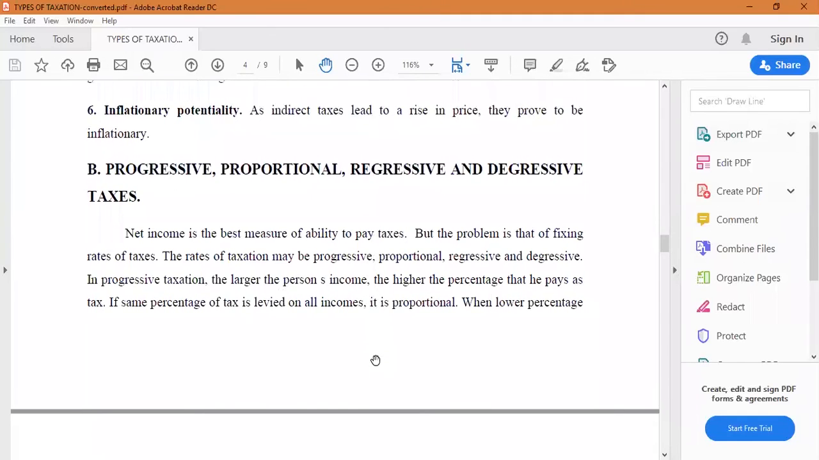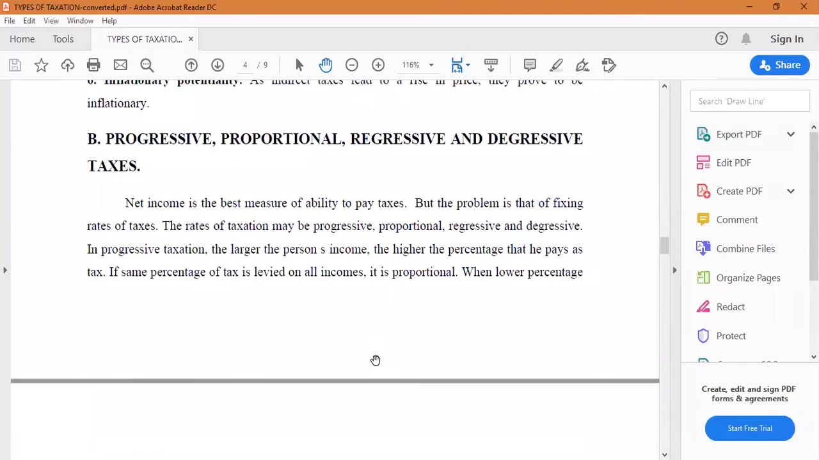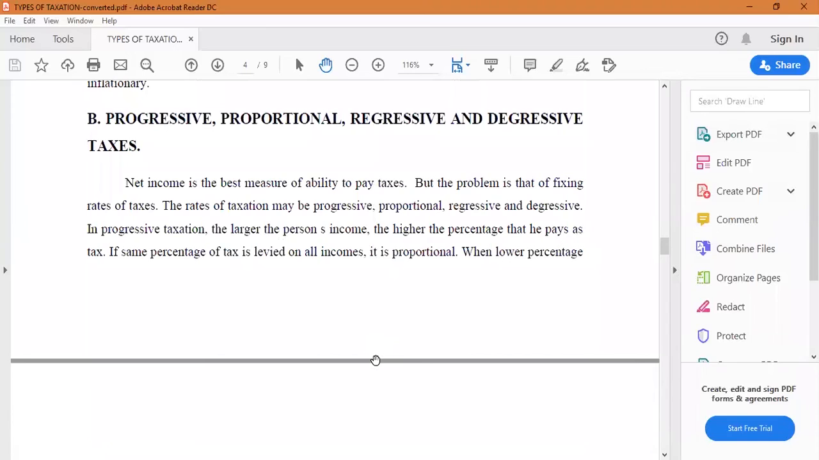Next we'll go to progressive, proportional, regressive, and digressive taxes. Based on the rates of taxation, these types are given in the types of taxation. Net income is the best measure of ability to pay taxes, but the problem is that of fixing rates of taxes. The rates of taxation may be progressive, proportional, regressive, and digressive.